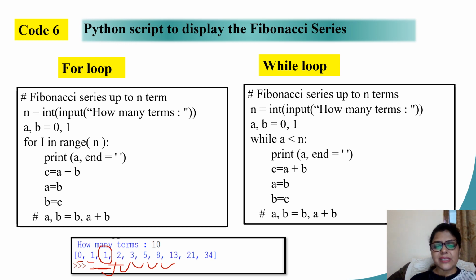Right? Because for my major calculation, I will be needing 3 numbers. Let us take my first two numbers a and b as 0, 1.